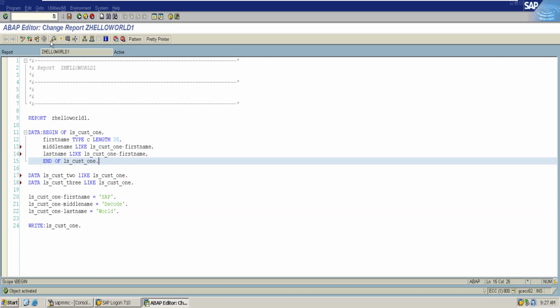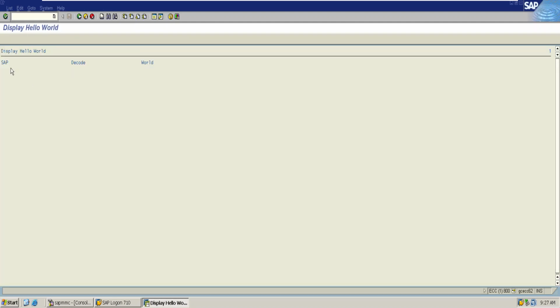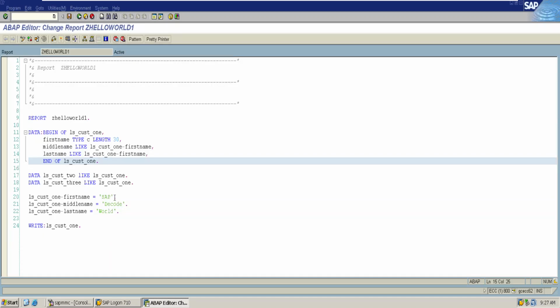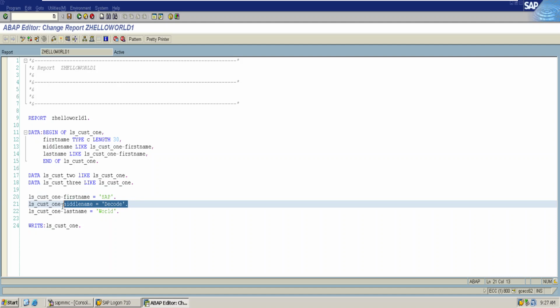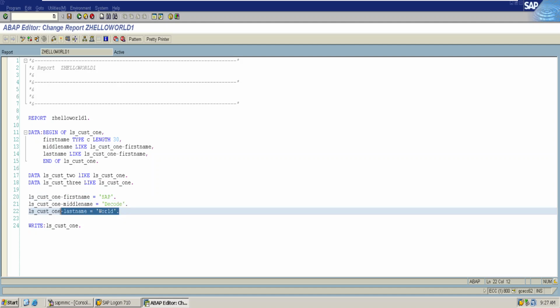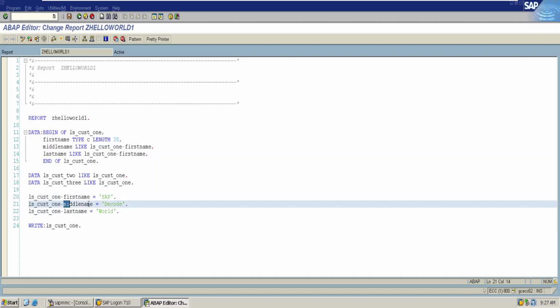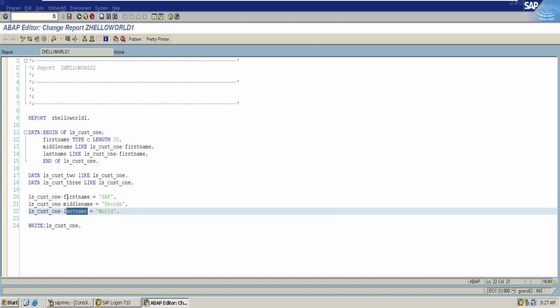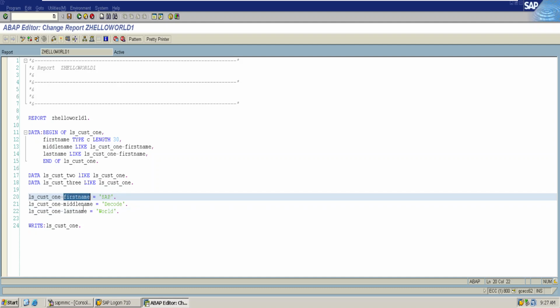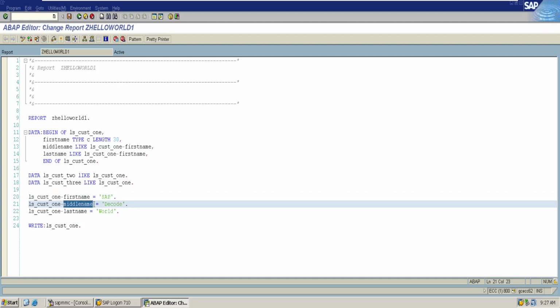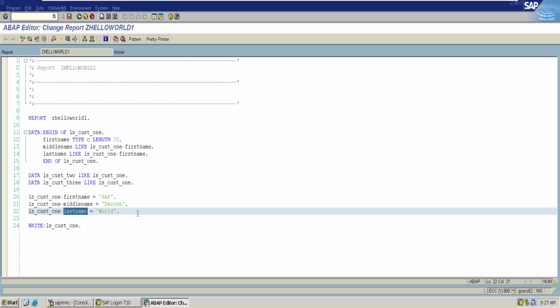Let us check the syntactical errors, then activate it and execute. The system has shown SAP decode world, as we have assigned SAP to first name, SAP decode to middle name, and world to the last name. Thus we have created the first name, middle name, and last name by using type for the first, and like for the middle name and like for the last name.